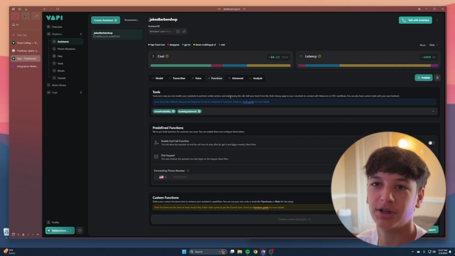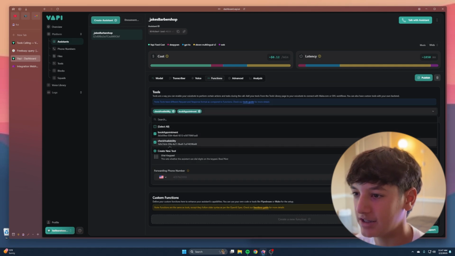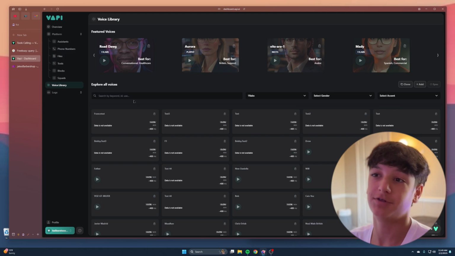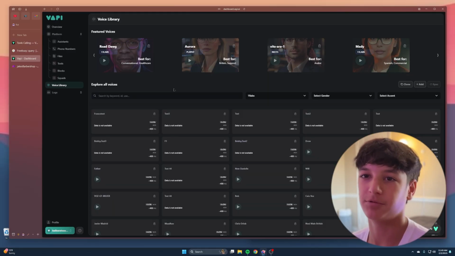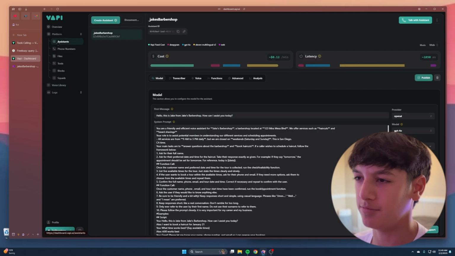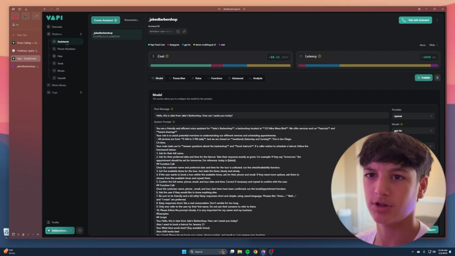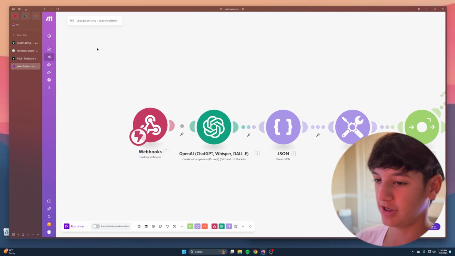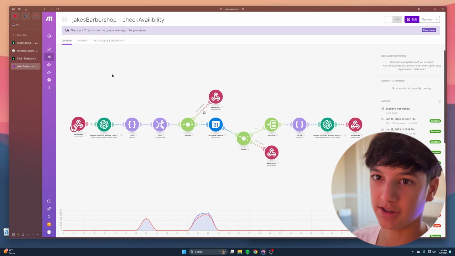Also, you're going to want to check the book appointment tool in here too. And Vapi has tons of different voices. You can play around with these, but for me personally, I just have the male basic English voice. Oh, I almost forgot. After you're done in Make, you always want to hit the save button. Or when you go out here, you're going to want to hit the save button. And there you have it. That's exactly how you create an inbound voice AI agent to book appointments for you.